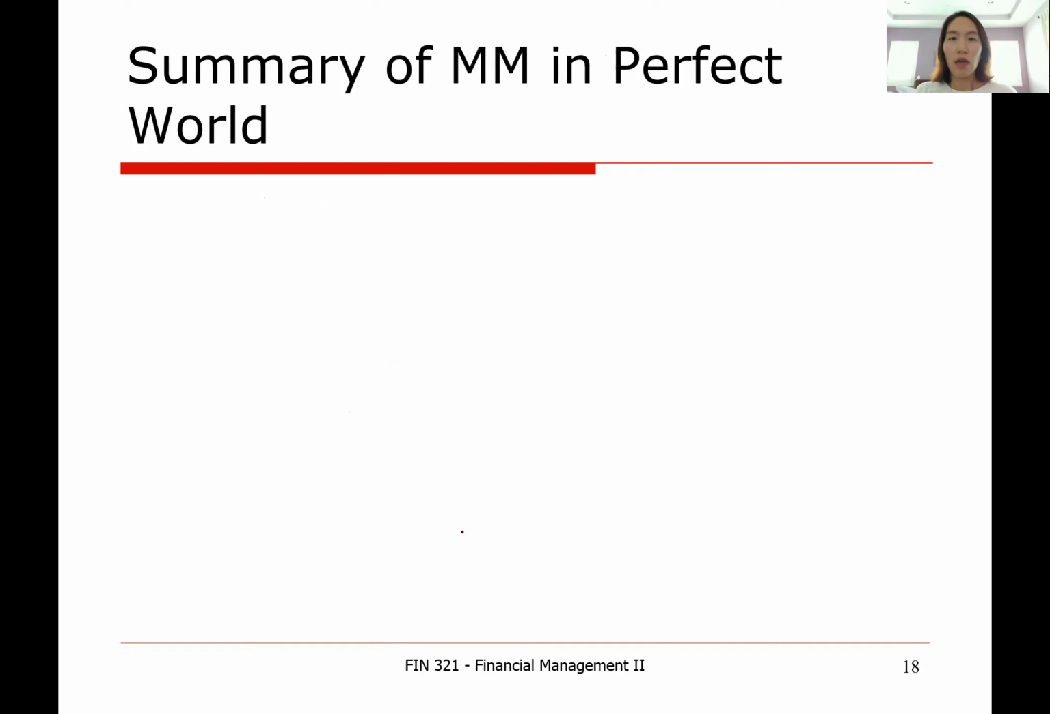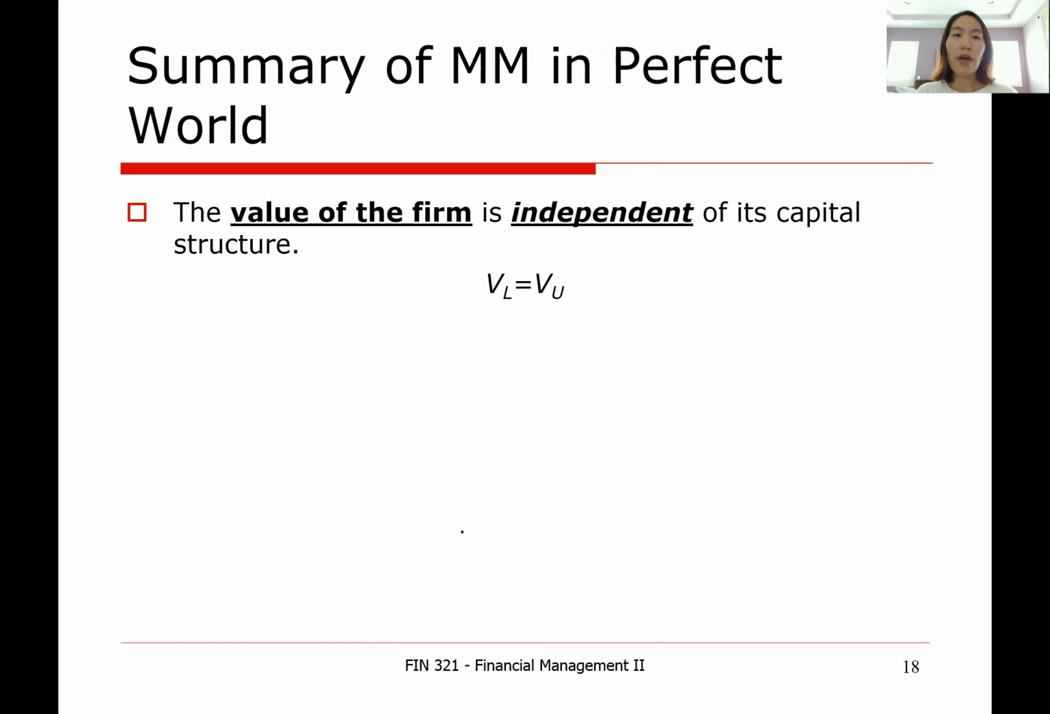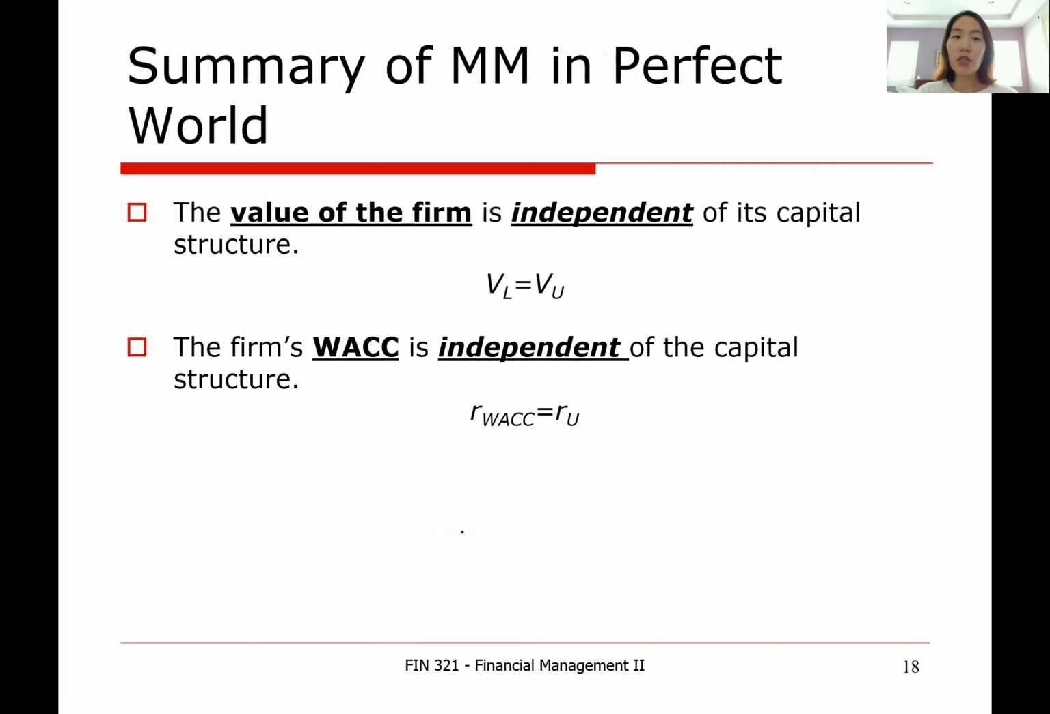Summarizing the outcome of the M&M propositions and theory in a perfect world. In a perfect world, the value of the firm is not affected by the firm's capital structure, and it is independent of the firm's capital structure. In other words, we say VL equals VU. In terms of overall cost of capital, the firm's WACC is not affected either by the firm's capital structure. So we say the firm's WACC always remains the same at the RU level. So WACC equals RU.